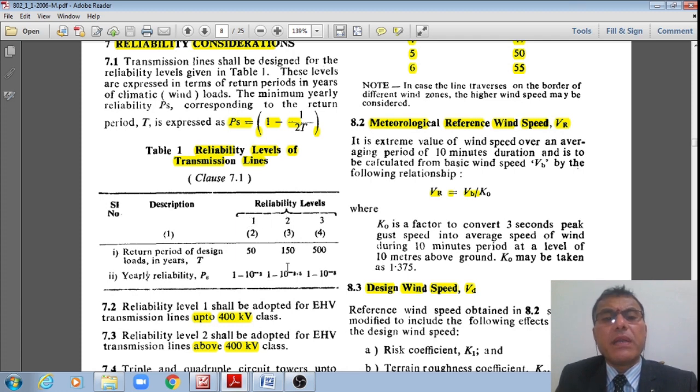Whereas for reliability level 2, the yearly reliability is 1 minus 10 to the power minus 2.5. Whereas for reliability 3, this is 1 minus 10 to the power minus 3, meaning 0.999, that is only 1 out of 1000, compared to the previous 1 out of 100, this is now 1 out of 1000, right? That is how the reliability levels are for transmission line towers, right?